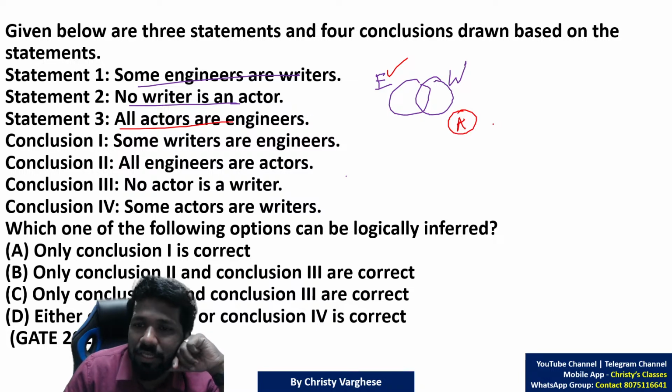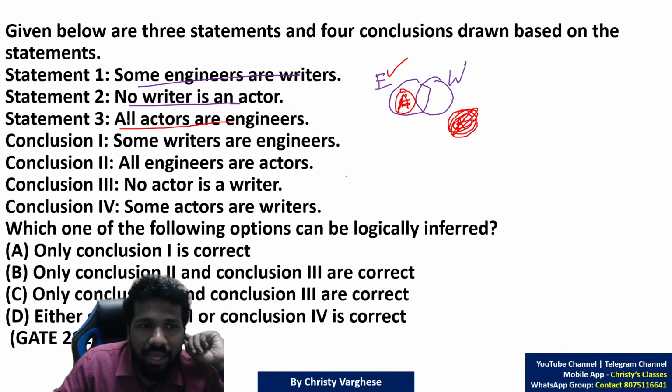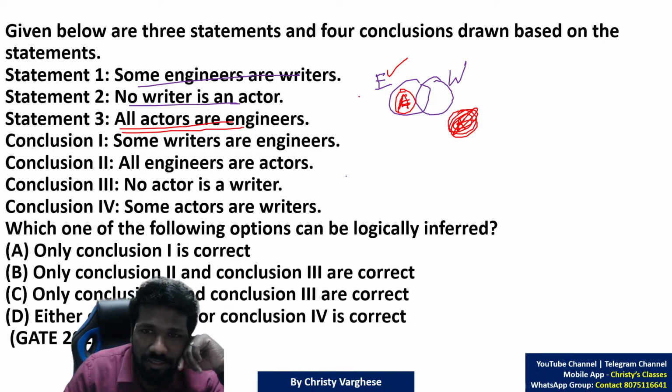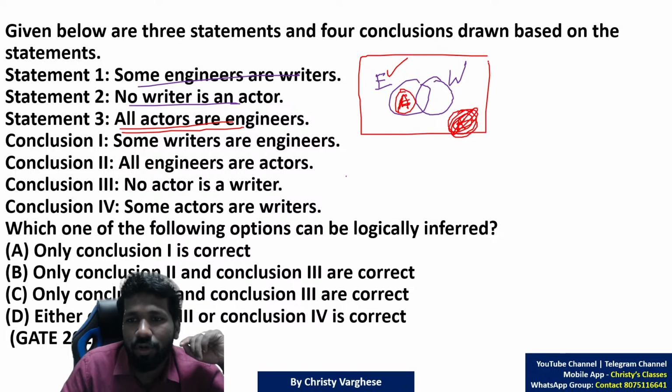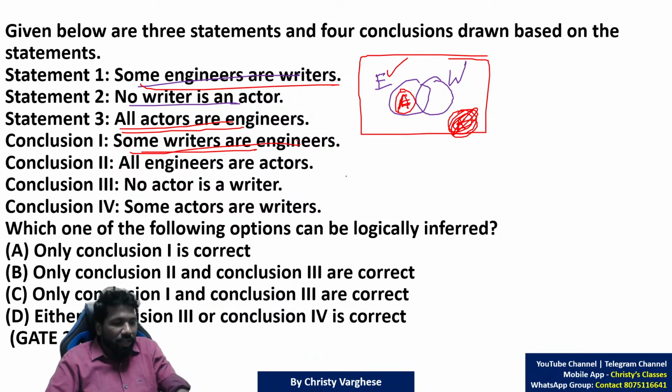All actors are engineers. Actors should be a subset of engineers. So you have to redraw this picture and put actor inside engineer, because all X are Y means one set is a subset of another set. But no writer is an actor is mentioned. So this is the diagram you can draw. Now you check. Some writers are engineers. Some engineers are writers means some writers are engineers is correct. Some X are Y means some Y are X will be correct.